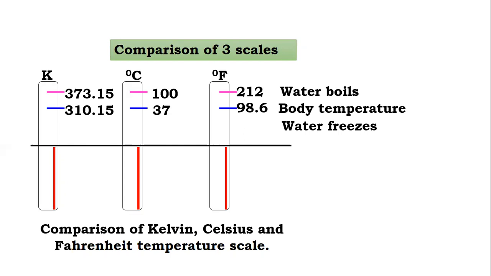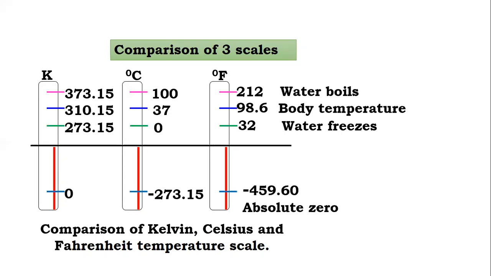Then water freezes, meaning the ice point basically. It is 273.15 in Kelvin, 0 degrees Celsius, and 32 in Fahrenheit. Absolute zero: in Kelvin it is 0, in degrees Celsius it is minus 273.15, and in Fahrenheit it is minus 459.67. It is the absolute zero.